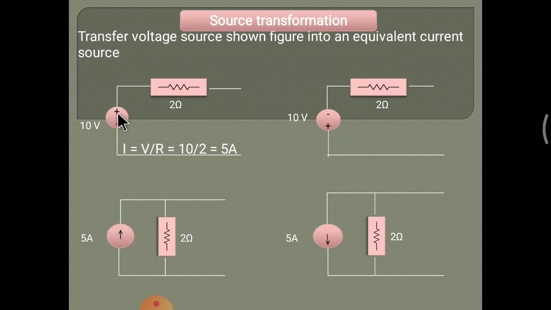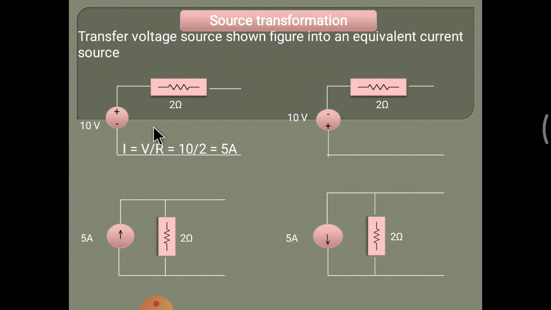For this type of voltage source, the current source direction is like that, or for this type of sign in the voltage source, the current direction is like this. The values are the same.